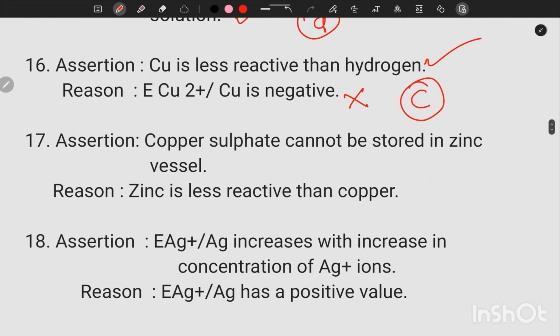17th question, assertion. Copper sulfate cannot be stored in zinc vessel. That's a correct statement because zinc is more reactive than copper due to its high negative E0 value. Zinc is less reactive than copper. That statement is wrong. So assertion correct and reason wrong. So option C.